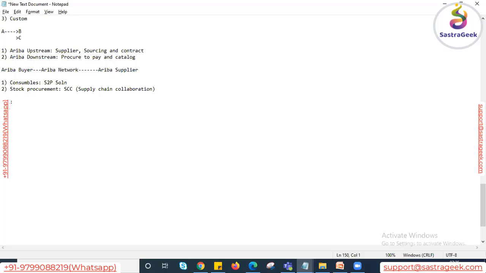And when that RFQ arrives in the sourcing solution, it will create a sourcing request, a sourcing project. They will perform the negotiation activity, and once they finalize the supplier, that supplier information will be available in the backend SAP system. But do we transfer the RFQ downstream, or will the RFQ stay only in Ariba? No, the RFQ will stay in Ariba itself. There is no use of the RFQ in the downstream.